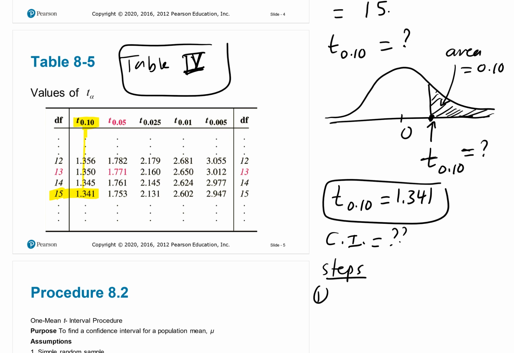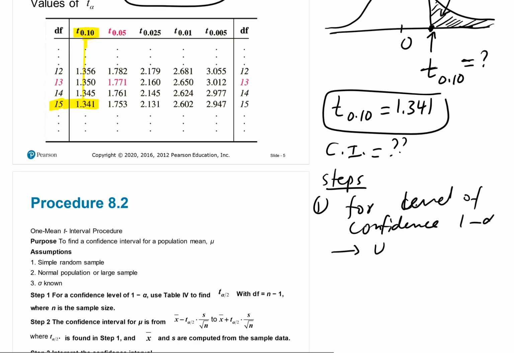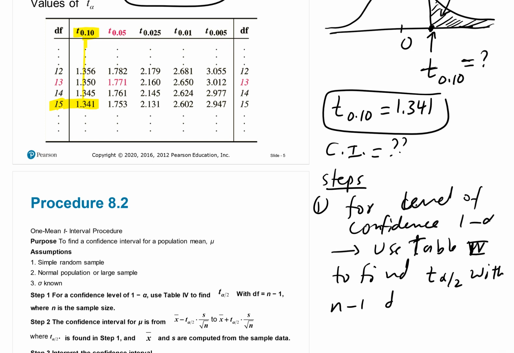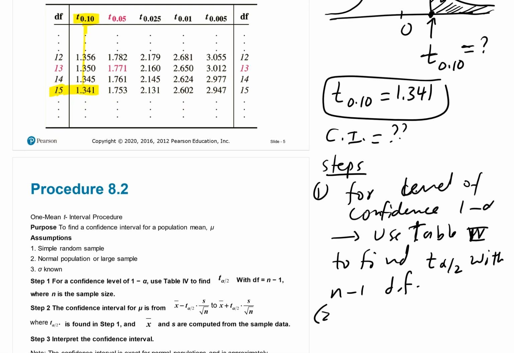The first thing is, for the level of confidence 1 minus alpha, we use table 4 to find t sub alpha over 2 with n minus 1 degrees of freedom. Then we find the interval using x bar plus or minus, instead of z, t sub alpha over 2, times s over the square root of n.